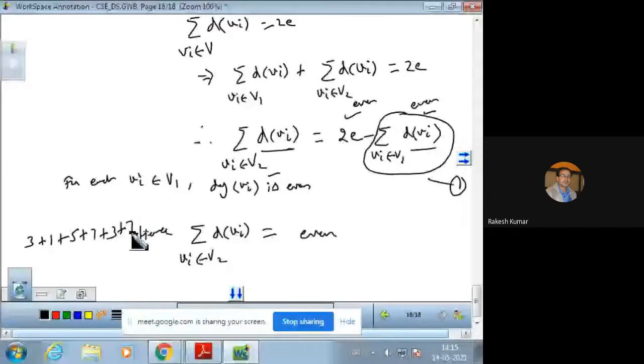So 19 plus 7 is 26, so it comes out to be 26, an even quantity.